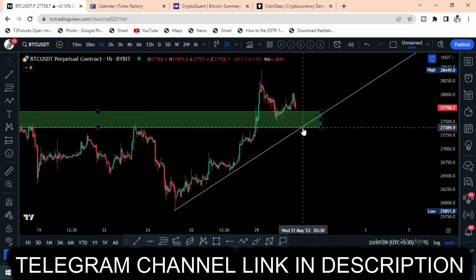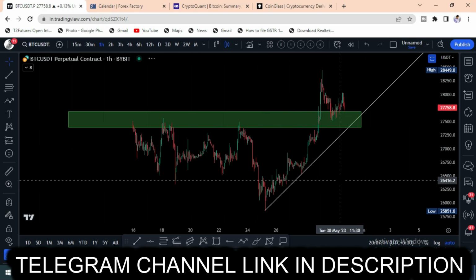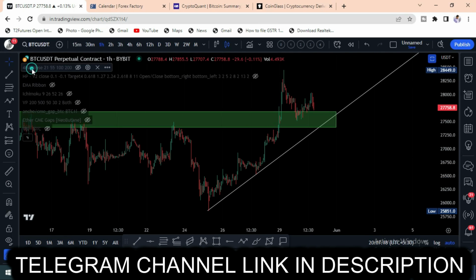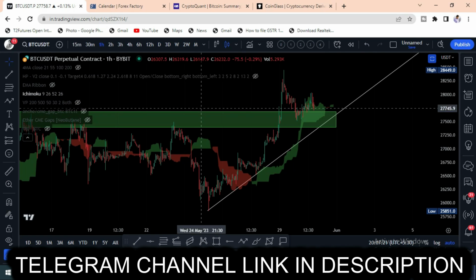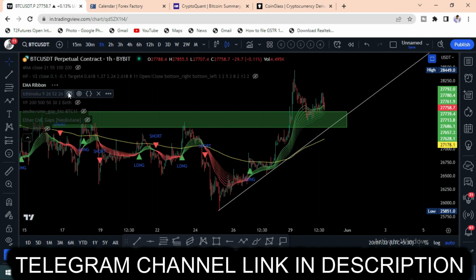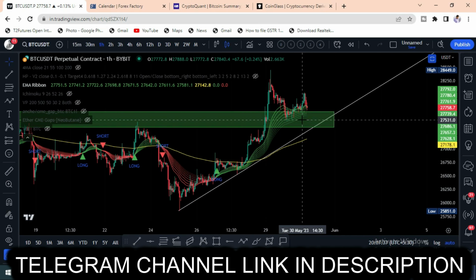While you are trading, try to use the Ichimoku cloud, which will also help you. Here with the Ichimoku cloud, we find the 27,500 area can be a support. EMA ribbons are also very helpful for you. If you observe with the EMA ribbon, we can find that nothing has broken down. So there is a little manipulation happening in the market. Now the US markets are open, that's why the markets are reacting like this. So this is the total overview of the market.